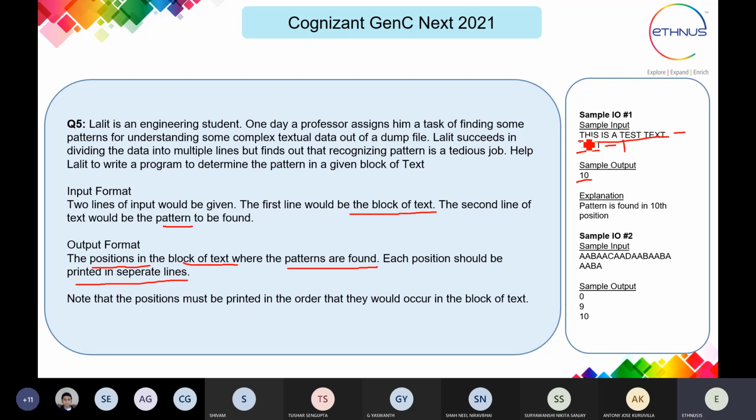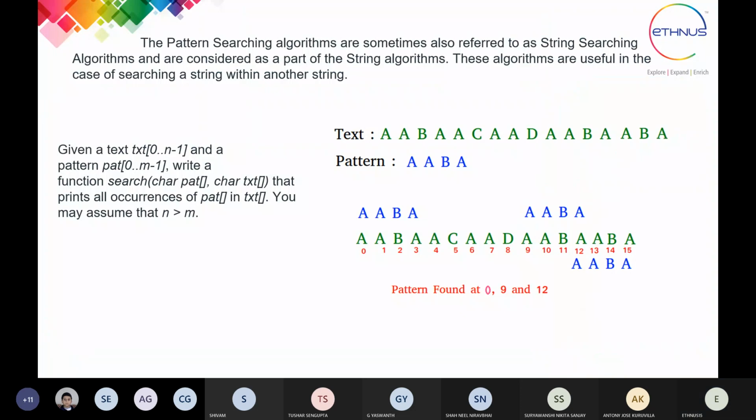Yes, if you count the number of positions here, you have to even count the space also inside this. After this, there is a space. After "is" and "a", there is a space. So you will get the 10th location here. So the output they have given is 10. Okay. So this is the problem which we have to solve with any programming language.